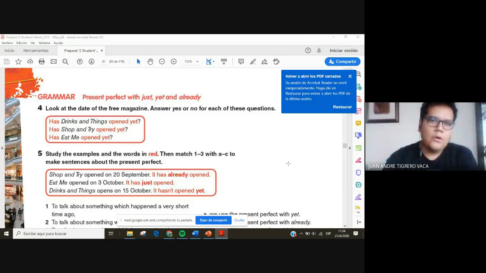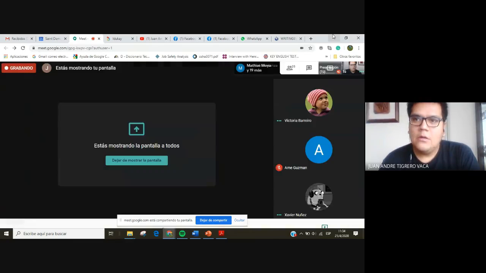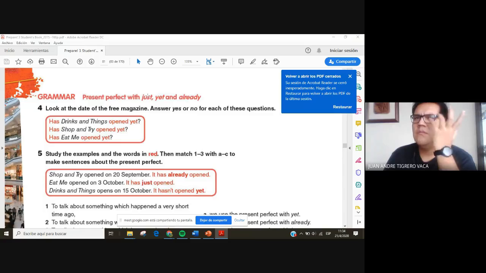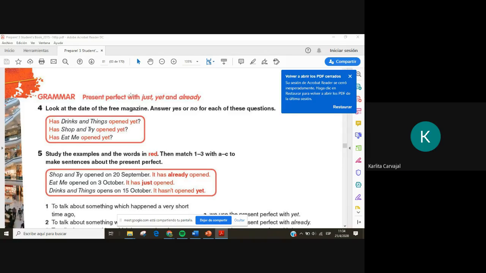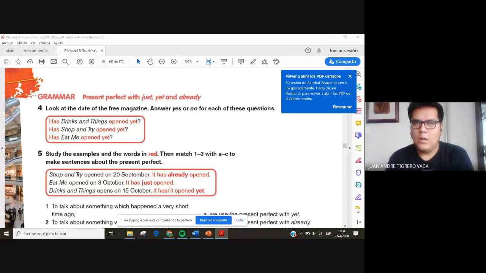But now, if you go to your student book, please, you see that you can use the present perfect with these three words: just, yet, and already. So these three words are adverbs of time. So who can tell me what's just? Maybe in Spanish, who can tell me what does it mean? If you don't know, I can explain. It has nothing to do with justice. That's one thing. But what is just? Solo. Well, that's one meaning. Yes, that's good.